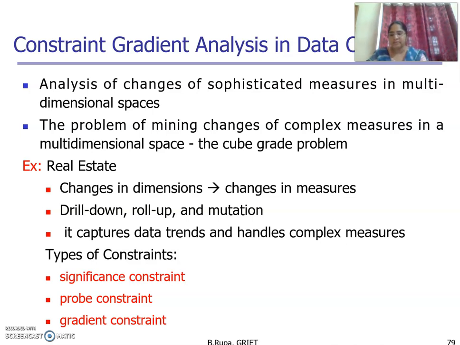A cell that captures the changes from the probe cell is referred to as a gradient cell. We check the differences between the probe cell and the gradient cell. The probe cell means a subset of cells. Within the probe constraint, if a subset of cells has major changes, then we use the probe constraint. Within the gradient constraint, based on the user requirement, the user selects certain types of changes, which give some differences between the probe cells and the user selected cells, and we call that a gradient cell. You can apply this gradient constraint.